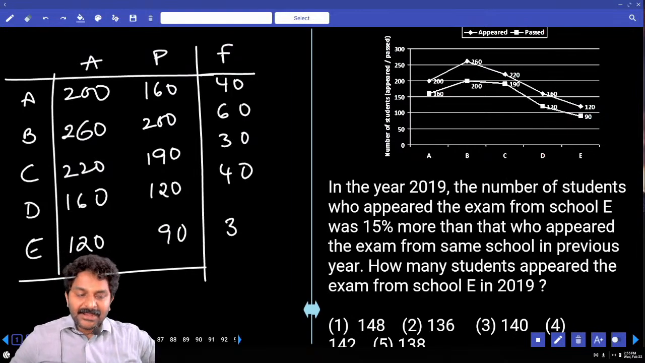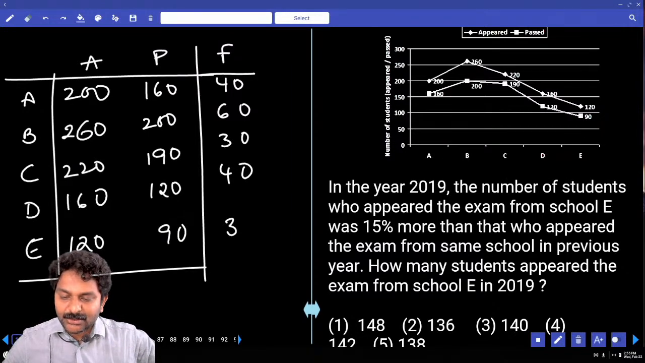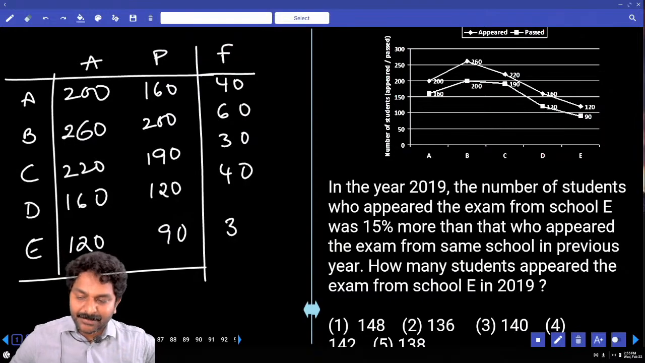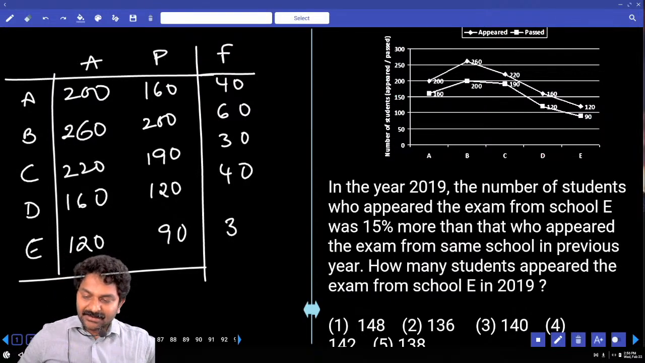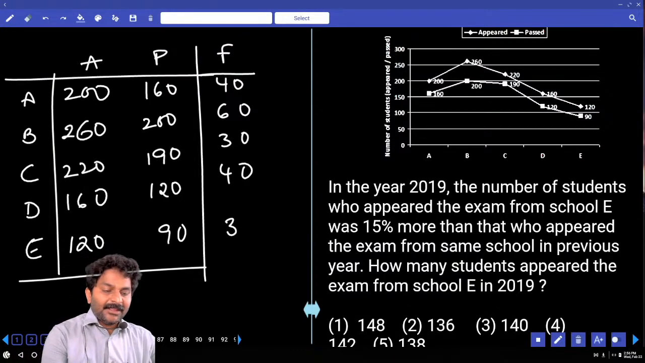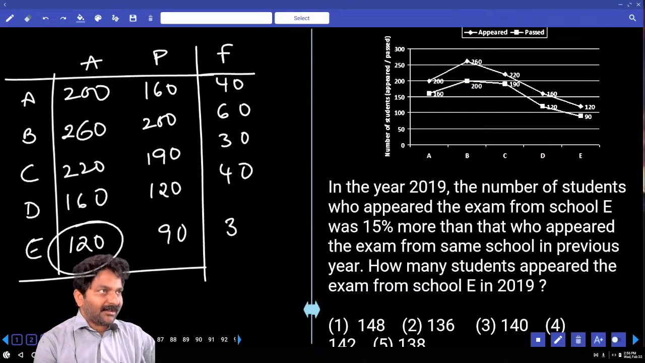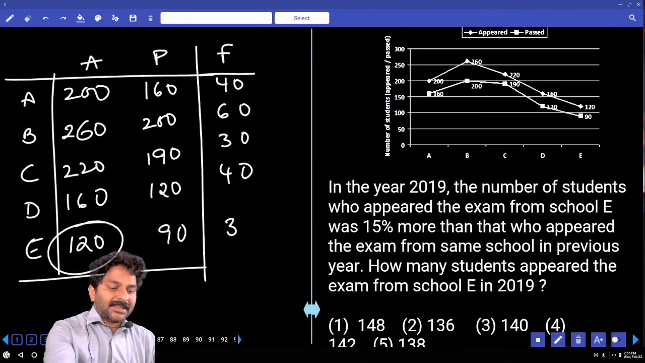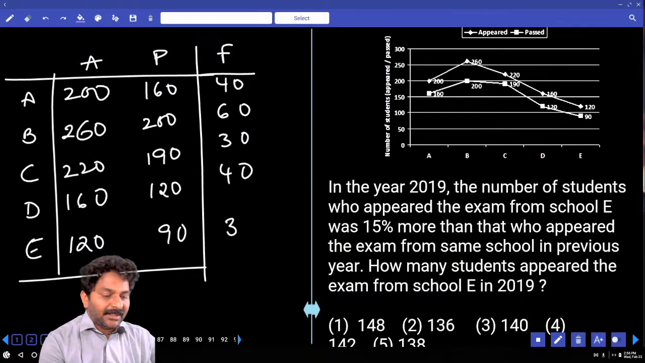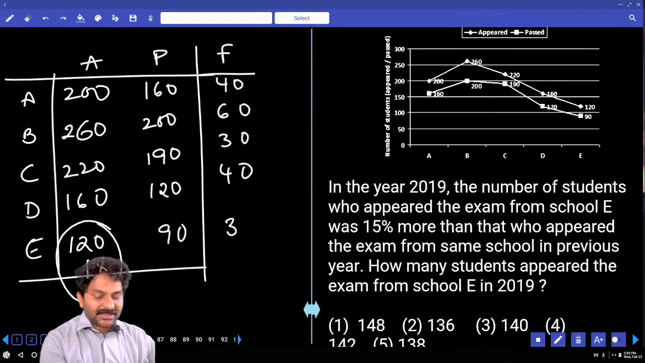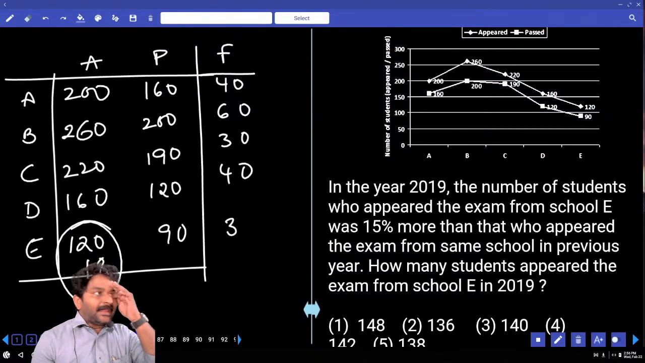In the year 2019, the number of students who appeared the exam from E was 15% more than that who appeared in the previous year. How many students appeared the exam from E in 2019? Appeared candidates in the previous year: 120. Now this year it increases by 15%. That means 18 more. Answer: 138.